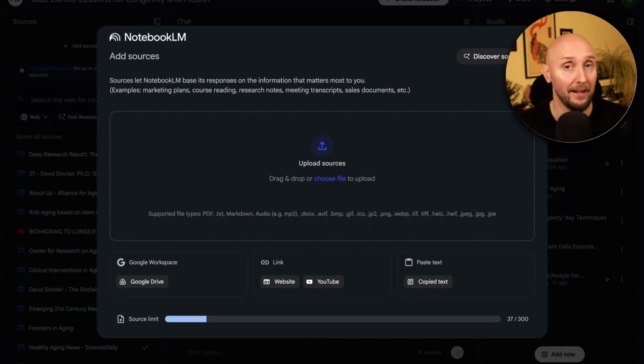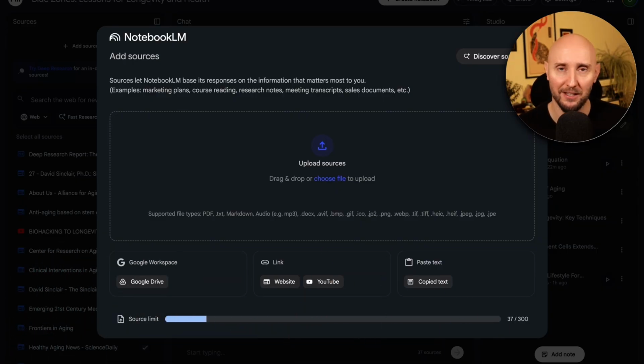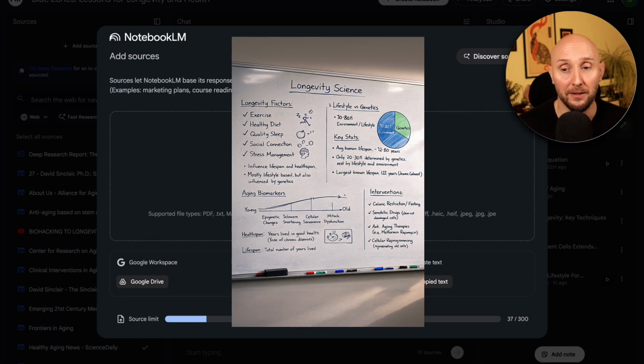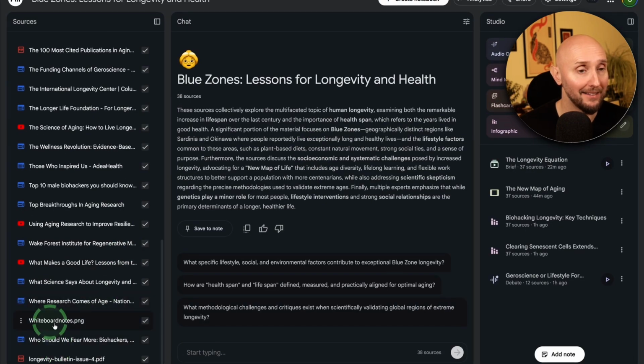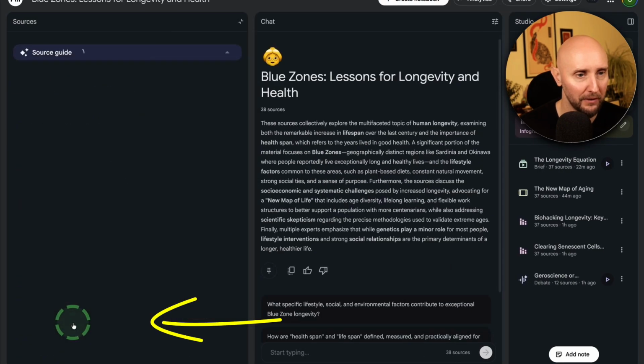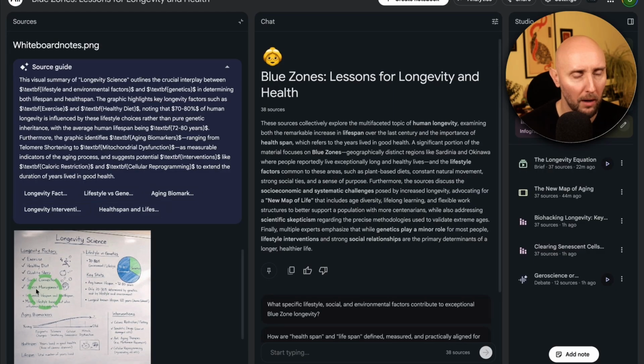Now, here's the thing I'm getting at here. This means you can actually upload images, and NotebookLM will be able to read your images and then bring that information from the image into your notebook and use it as a source. For example, let's say you're a student or you're taking a class of some kind, and you snap an image of the whiteboard from the lecture, something like this. Now what you can do is drag and drop your image right in this area right here, and NotebookLM will add it as a source right here. So if I click on this image, this is the photo of the image I just uploaded. So it's a photo of this whiteboard with all the notes on this longevity lecture right here.